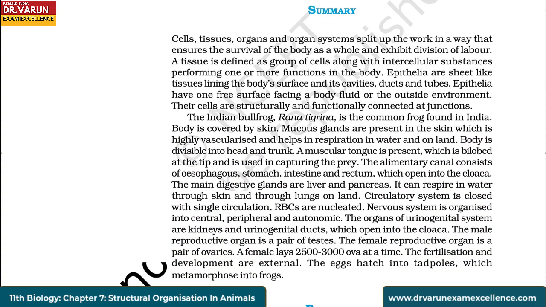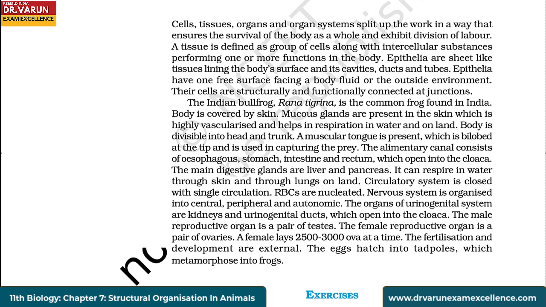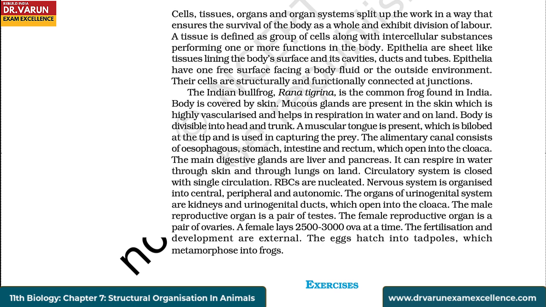Summary. Cells, tissues, organs and organ systems split up the work in a way that ensures the survival of the body as a whole and exhibit division of labor. A tissue is defined as groups of cells along with intercellular substances performing one or more functions in the body. Epithelia are sheet-like tissues lining the body's surface and its cavities, ducts and tubes. Epithelia have one free surface facing a body fluid or the outside environment. Their cells are structurally and functionally connected at junctions.